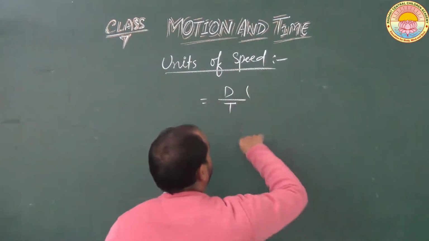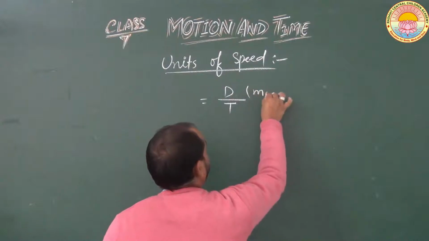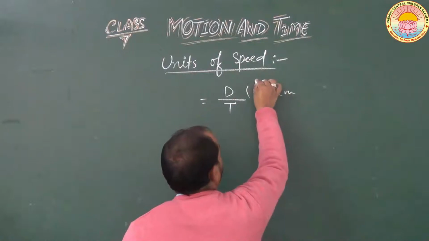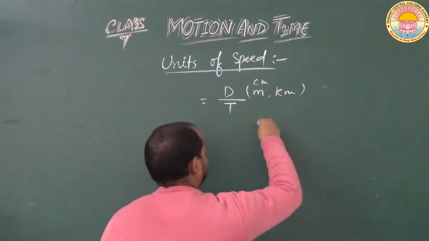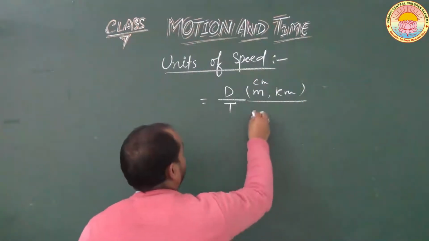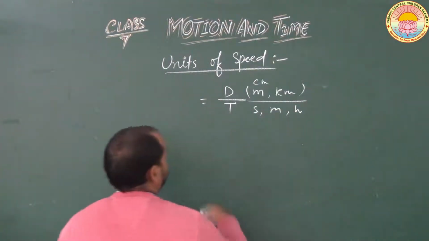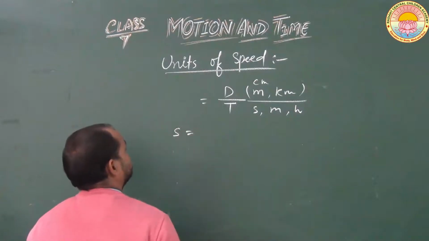As we know that we can calculate distance in meter, kilometer and centimeter, and we calculate time in second, minute and hour. So the unit of the speed will be